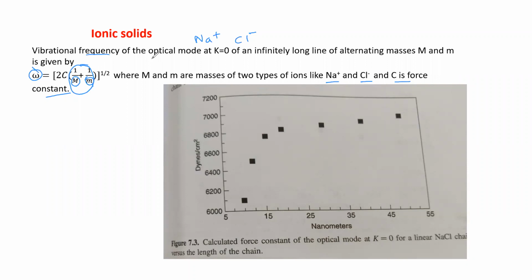So the vibrational frequency of the optical mode at k equal to 0 of an infinitely long line of alternating masses of capital M and small m is given by this formula. So we will have alternating Na plus and Cl minus, again Na plus and then Cl minus.